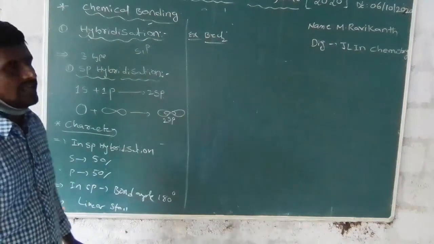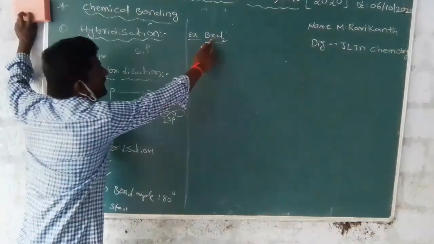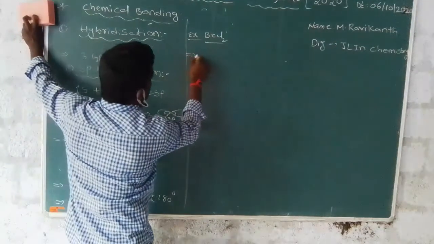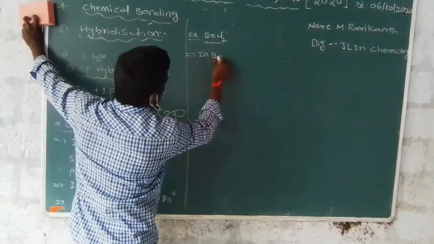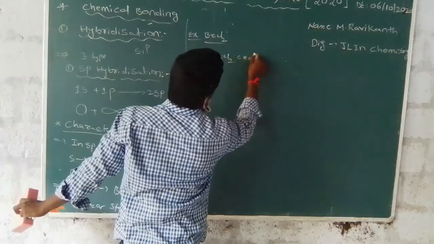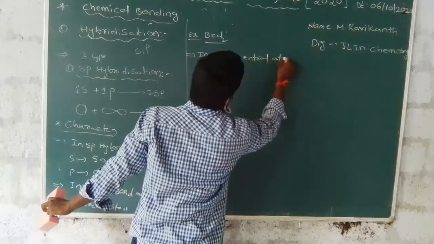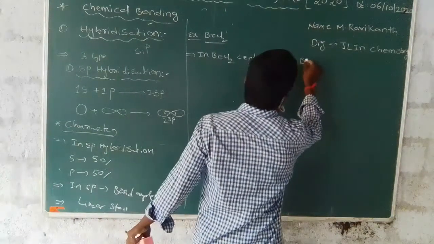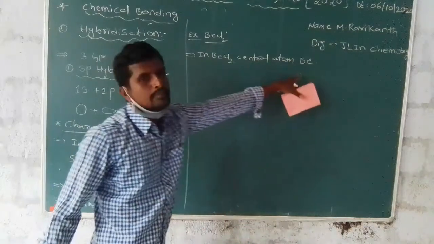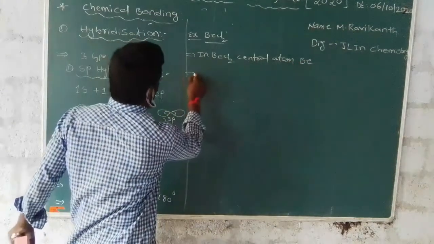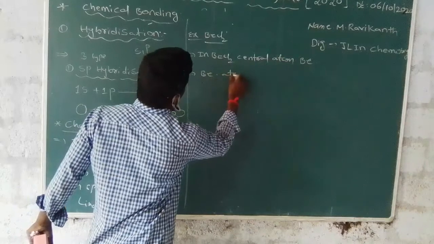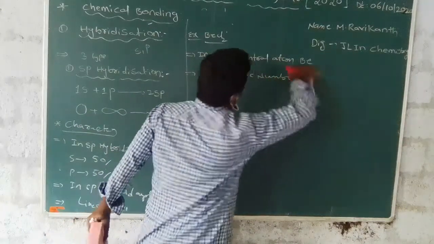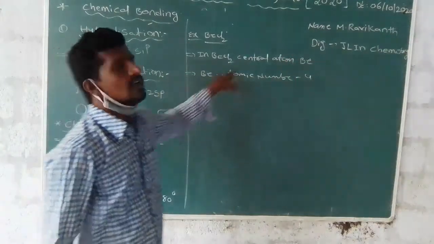Beryllium chloride, BeCl2. This is an example of sp hybridization. In BeCl2, the central atom is beryllium. Beryllium atomic number is 4.